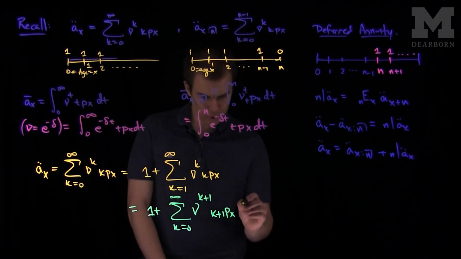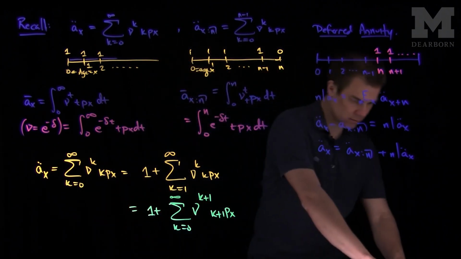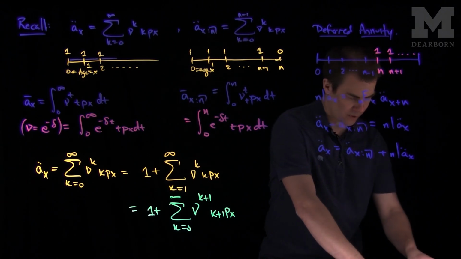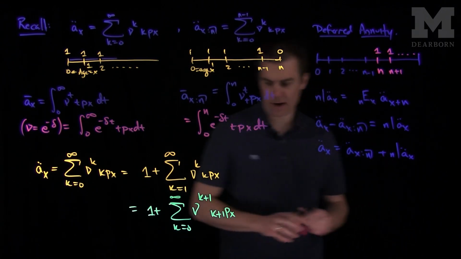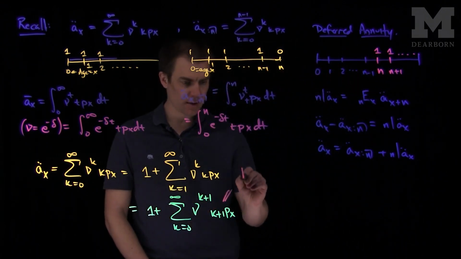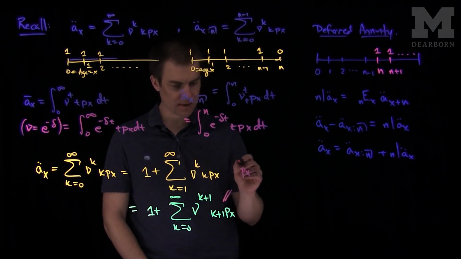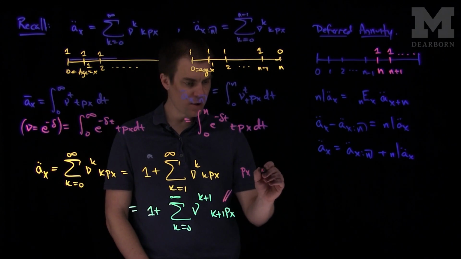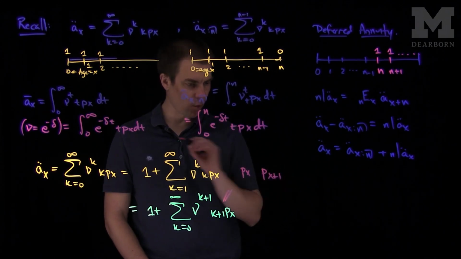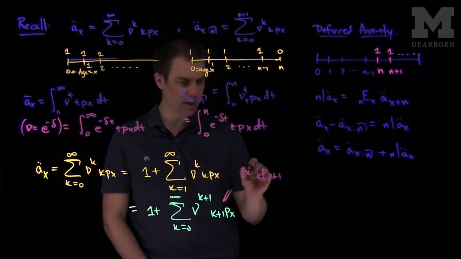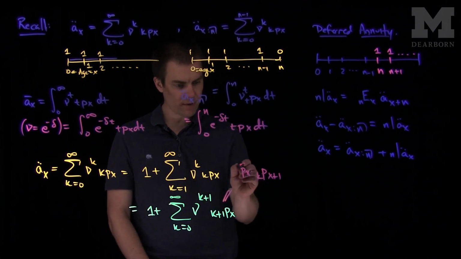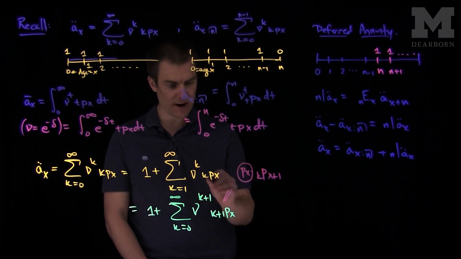And then we do our standard trick. We can take this (k+1)p_x and write it as p_x times kp_{x+1}. That means x survives 1 year, and then x's age is advanced by 1, so you're x plus 1, and then you survive an extra k years. So I have a factor of p_x, and an extra factor of ν.